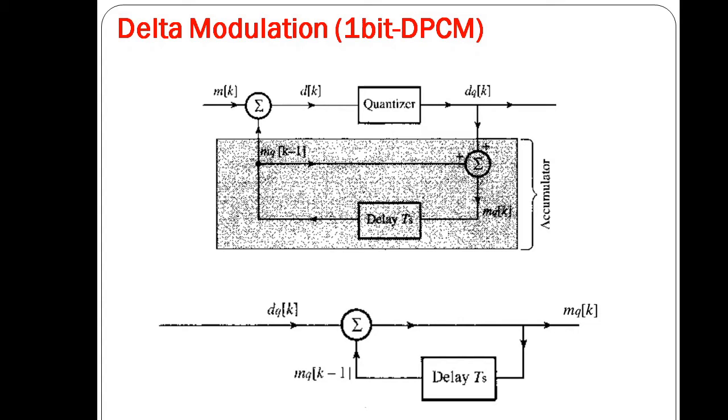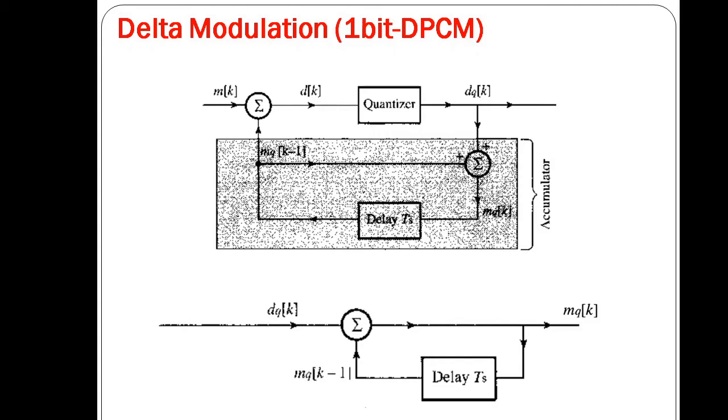The sample correlation used in DPCM is further exploited in delta modulation by oversampling, typically 4 times the Nyquist rate of the baseband signal. This increases the correlation between adjacent samples, which results in a small prediction error that can be encoded using only one bit. So we are oversampling our signal at a very high rate compared to the Nyquist sampling rate, typically 4 times.